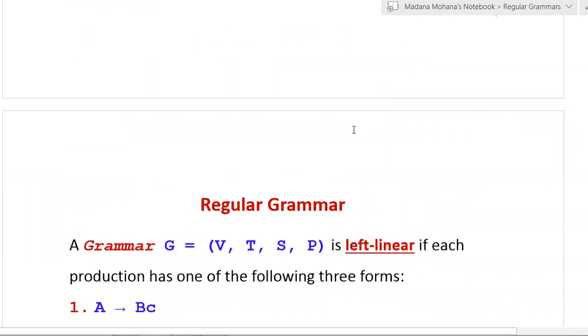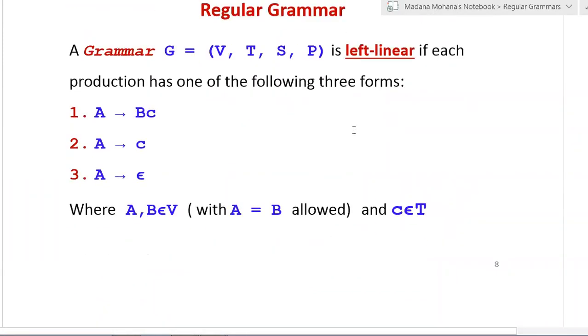Now let us see left linear grammar. A grammar G equal to (V, T, S, P) is said to be left linear grammar if each production has one of the following three forms. It is the same as the previous one. The only difference is the first rule, A derives Bc, where the variable occurs on the left hand side of the terminal. The remaining two rules are the same as in right linear grammar. The second rule is A derives a terminal, a single terminal or string of terminals. The third rule is A derives null, that is epsilon or lambda.